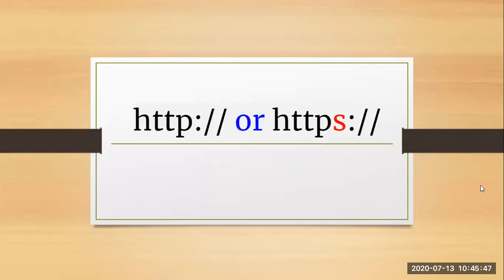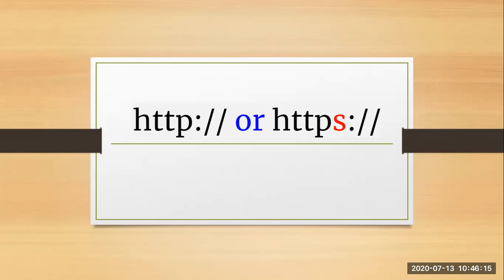Next is HTTP and HTTPS. This is something we must have always seen in our browsers whenever we are accessing any website over the internet, or whenever we are typing any website address. You can see either of these two, HTTP or HTTPS, because these are the protocols which are actually responsible for transferring your information. As you know the full form, hypertext transfer protocol.